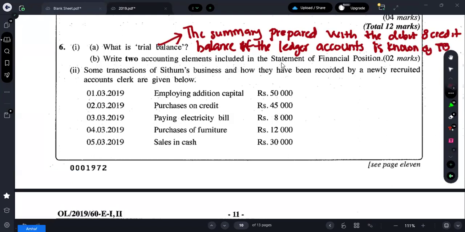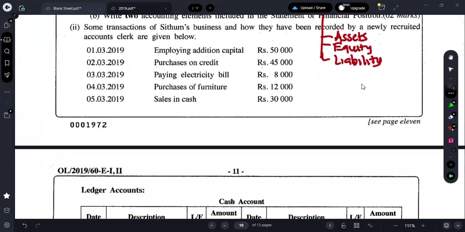Next one is: state the accounting elements included in the statement of financial position. So we know how many things are included in the statement of financial position. We include assets, we include equity, and we include liability. So in your exam paper, they might ask what are the elements included in the statement of profit or loss? In the statement of profit or loss, we include income and expenses. In the statement of financial position, we include assets, equity, and liability.